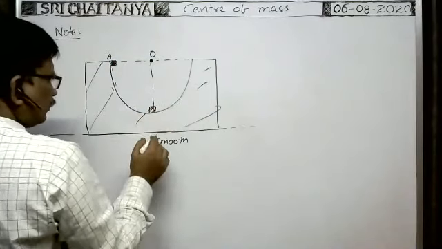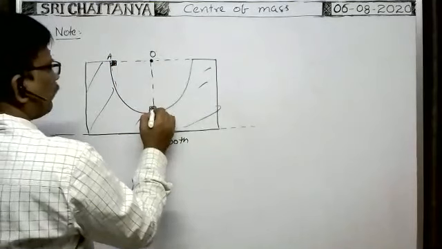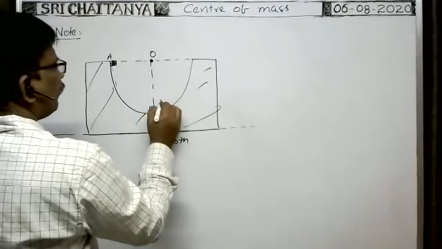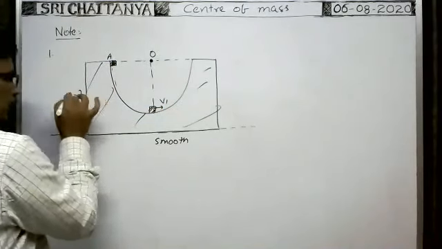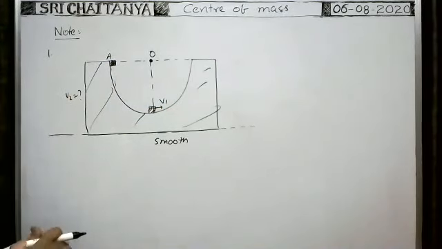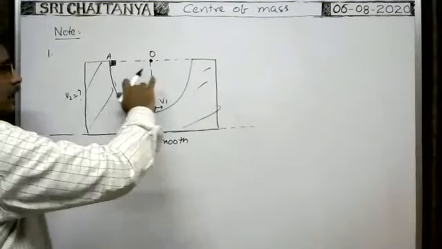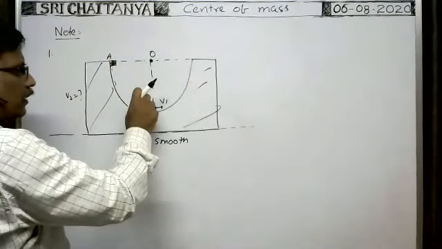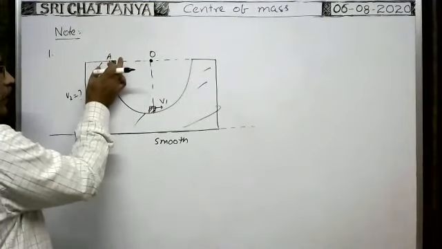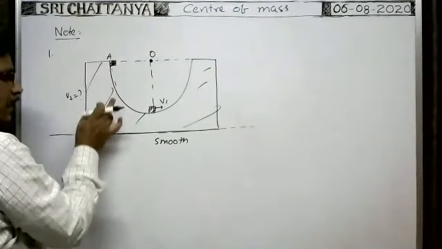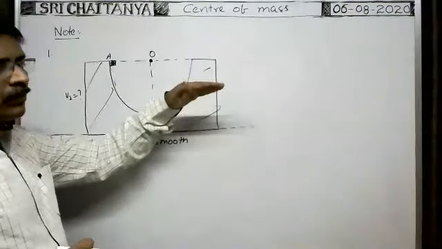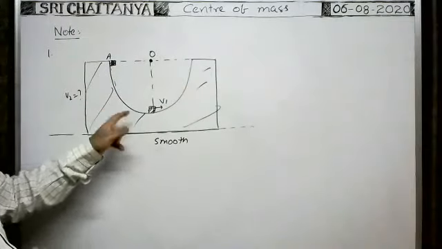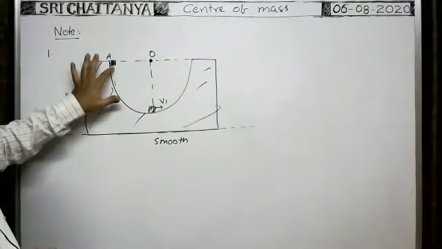with respect to Earth, if the velocity of this body is, say, v1 in this direction, what is the velocity of the wedge, v2? That is the question they asked. Whenever the body comes down, because gravity acts on the block in the downward direction, the velocity goes on increasing. But along the horizontal direction, because of this wedge, the normal reaction acts on them.